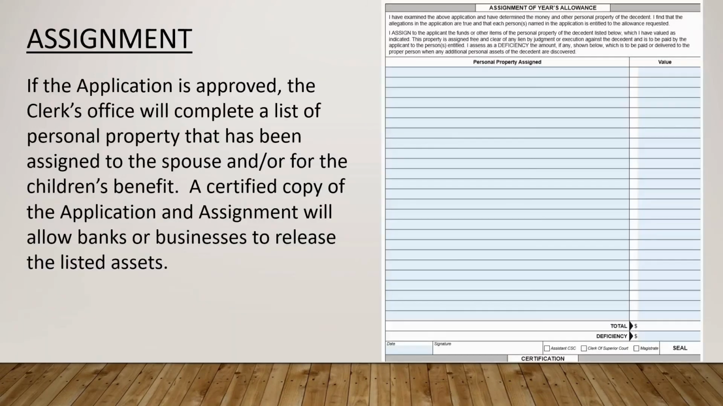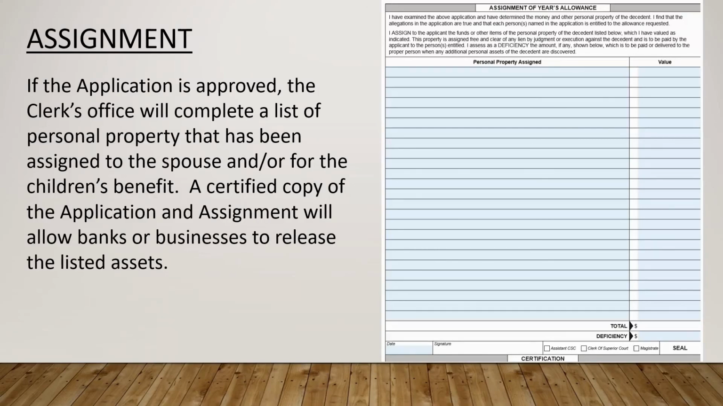If the application is approved, the clerk's office will complete a list of personal property that has been assigned to the spouse and/or for the children's benefit. A certified copy of the application and assignment will allow banks or businesses to release the listed assets.